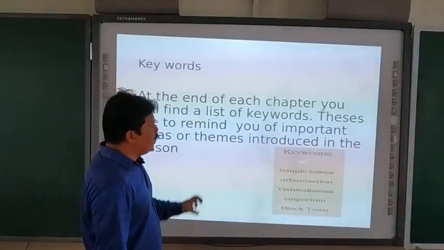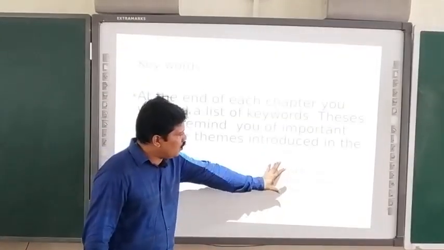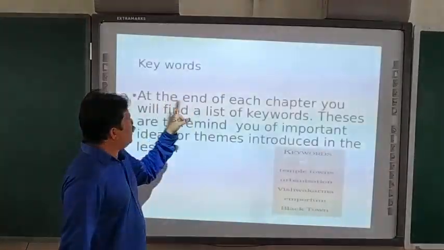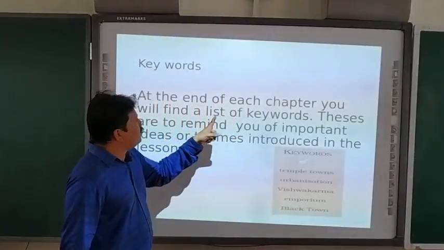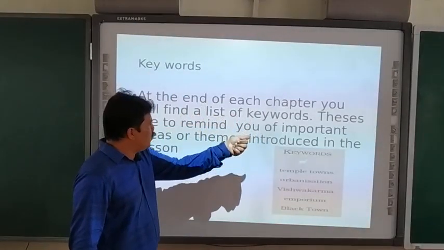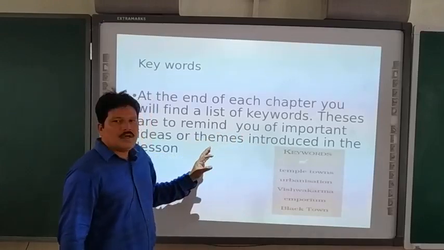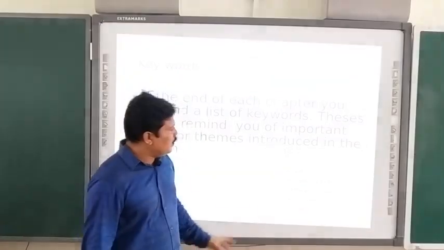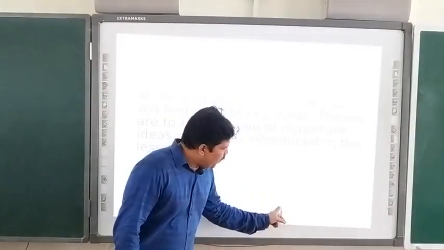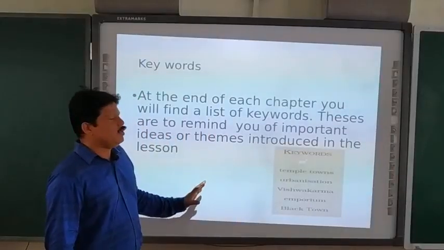Keywords. Most of the chapters contain a box called keywords. What is the purpose of keywords? At the end of each chapter, you will find a list of keywords. These are to remind you of the importance of ideas which are introduced in that particular chapter. For example, temple towns, urbanization, Vishwakarma, emporium, black town. These are the keywords of that particular chapter.